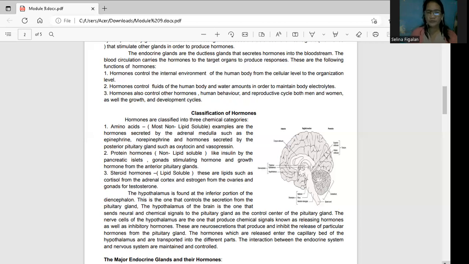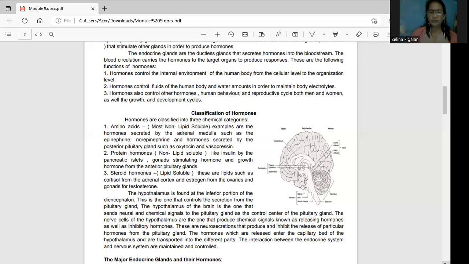Okay? The hormones which are released enter the capillary bed of the hypothalamus. So when you say capillaries, into the bloodstream. Okay? And this is transported to the different parts. So under siya ng blood circulation. Okay, ang hormones are released into your blood circulation, and this is transported to the target cells.